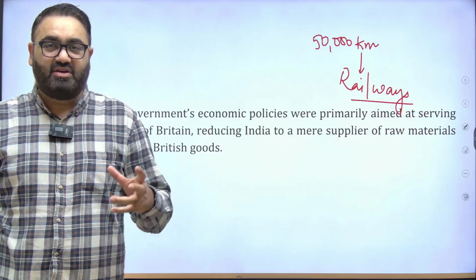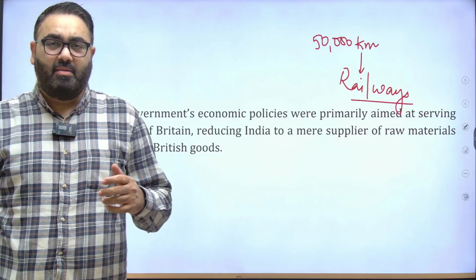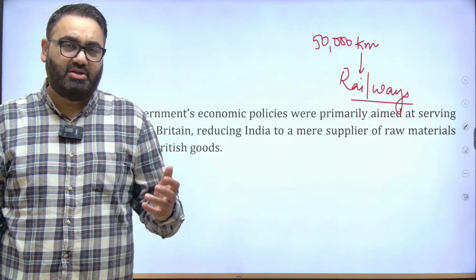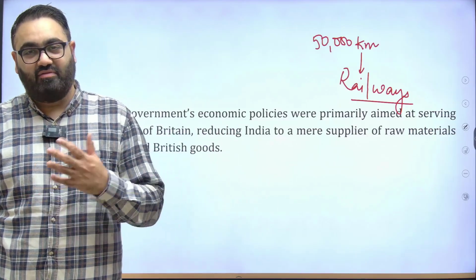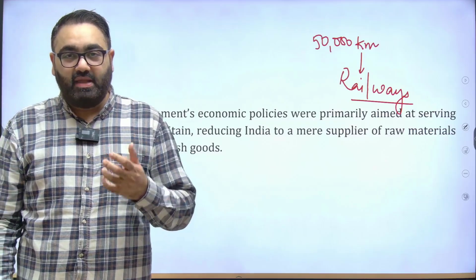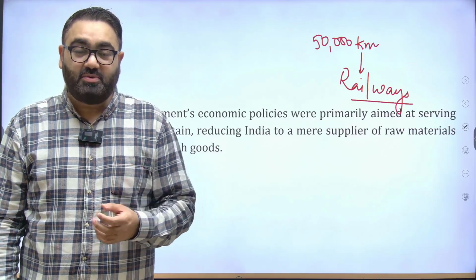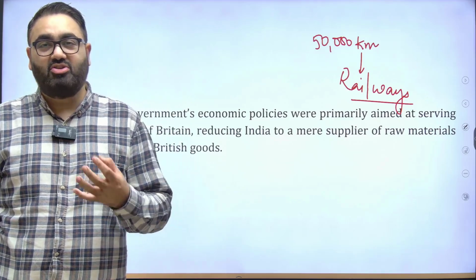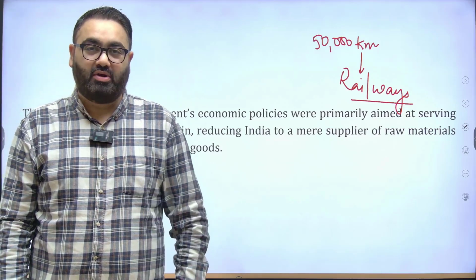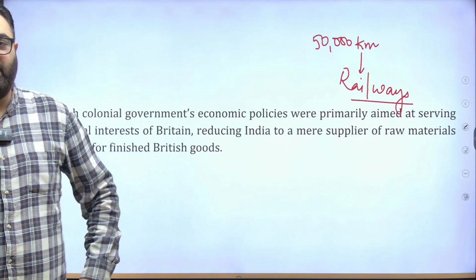So while this infrastructure built by the British may have been utilized by the local population as well to travel, to attend political rallies, to have national awakening, it was majorly from the point of view of the British because they were the ones who wanted to use this infrastructure for their own good and for their own progress. And there is no doubt about that.